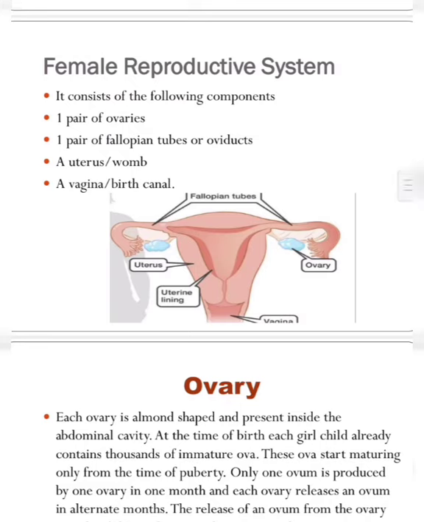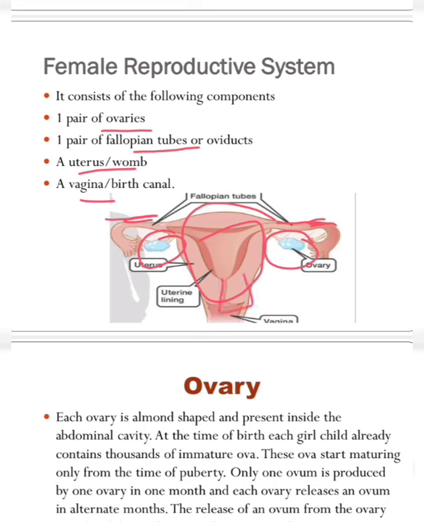So next is the female reproductive organ. It consists of the following components: a pair of ovaries, a pair of fallopian tubes or oviduct, uterus and vagina. See, a pair of ovaries, these two are ovaries. Inside these, ova will be produced. After that, one pair of fallopian tubes, these two tube-like formations are present here. Next, a uterus or womb, this one is known as uterus. This is uterus or womb. And the last one is vagina. This portion is known as vagina. Through this side, the sperms will come inside the uterus.